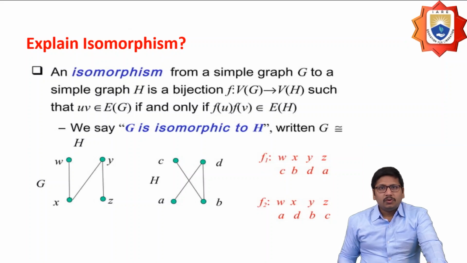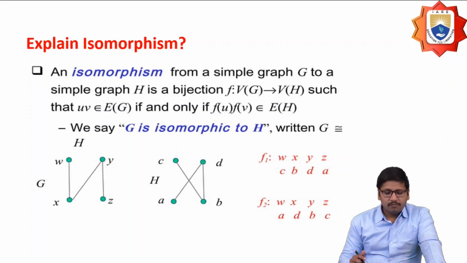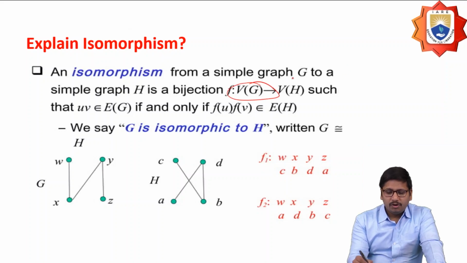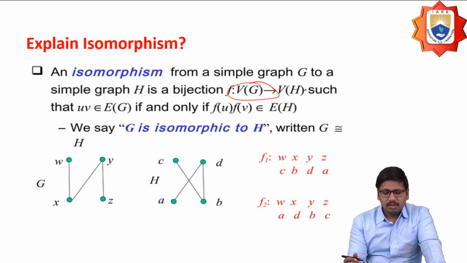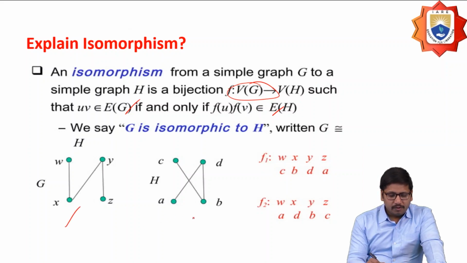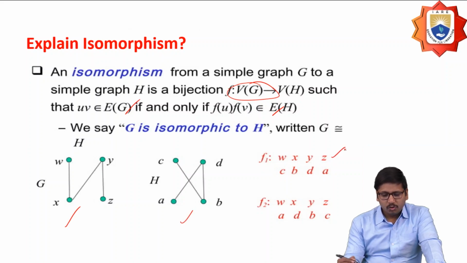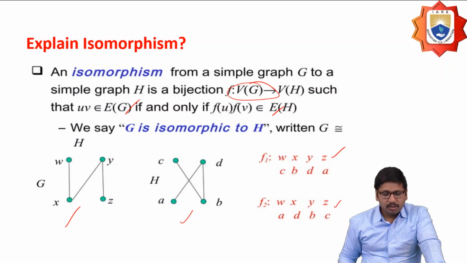And next question is, explain isomorphism. So an isomorphism of simple graphs is a bijection, represented as the function f from V(G) to V(H), such that uv belongs to the edge set of the graph G if and only if f(u) and f(v) belong to E(H). So let us consider this is the graph G, and this is the graph H. The function is going to be f, and this is the other function I'm going to define. Then only can I say these two graphs are said to be isomorphic graphs.